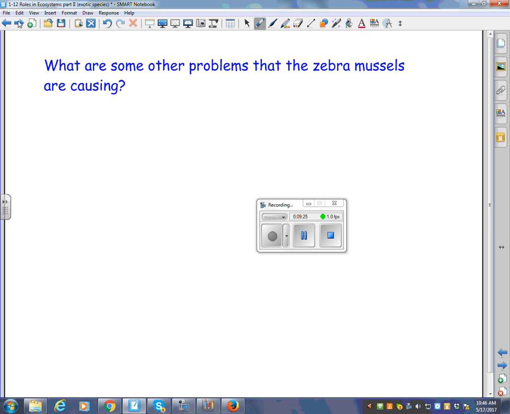What are some of the other problems that the zebra mussels are causing? I don't think we quite read that either. So, ecological problems. Ecology and the zebra mussel. Speculations about what this rapidly reproducing organism might do to the food webs of the lake ecosystems were even more alarming. For example, ecologists noted that the pearly mussel, a natural inhabitant of most of Ontario's freshwater lakes, had difficulty competing with the zebra mussel.